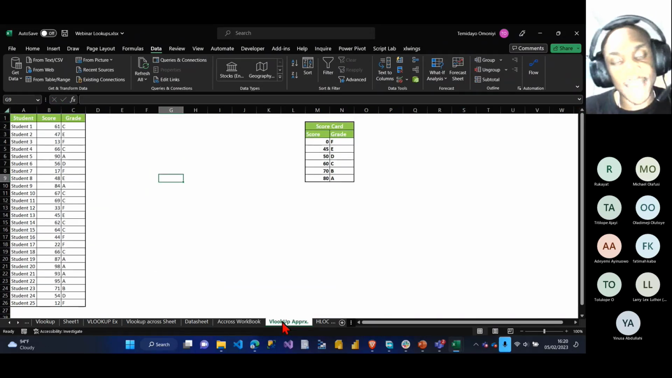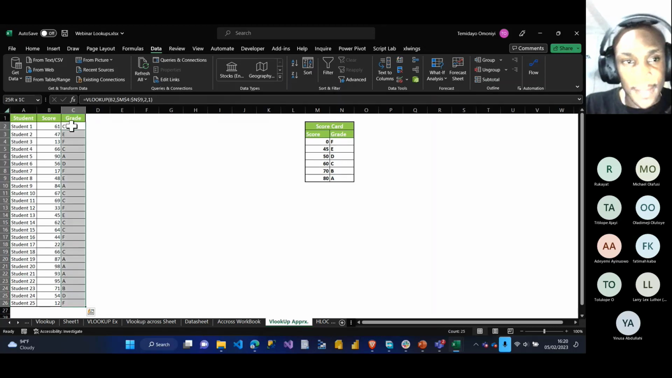In what scenario do you use the 1, which is approximate match? So how does that one work? If I select all of this and delete it, look at this now.